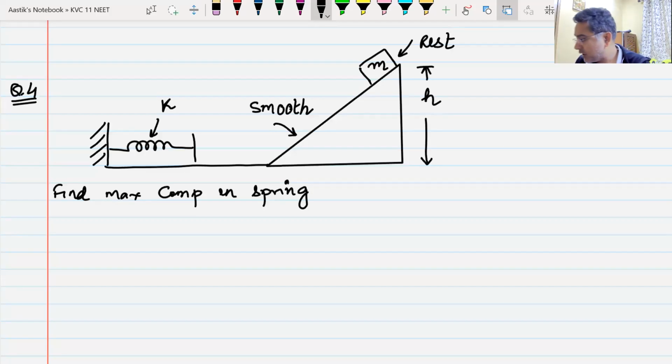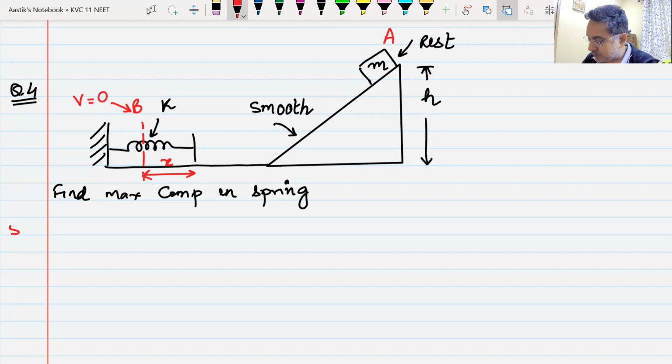So, how are we going to solve this question? I will call the highest point as point A. I will call this point where it reaches its maximum compression as B. The distance the spring is compressed, let me call this as X. Can you tell me what will be the velocity at point B, where it is under maximum compression? Zero. Velocity at point B is going to be zero.